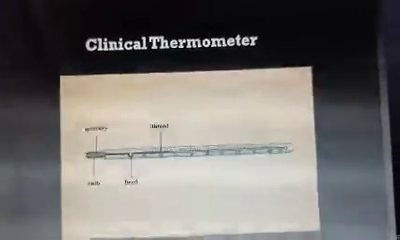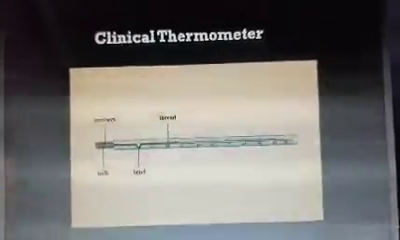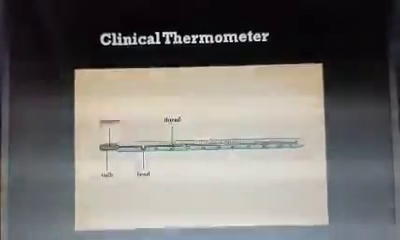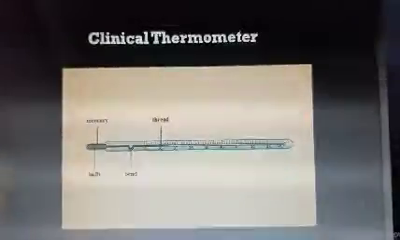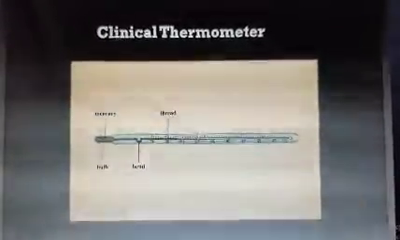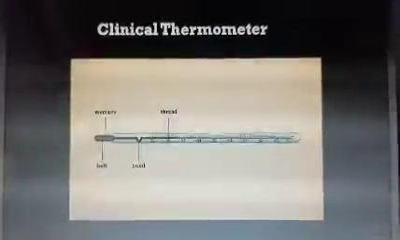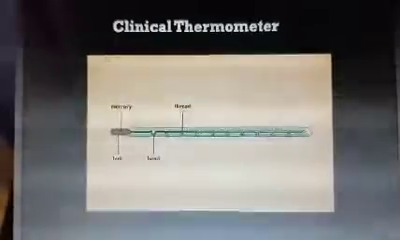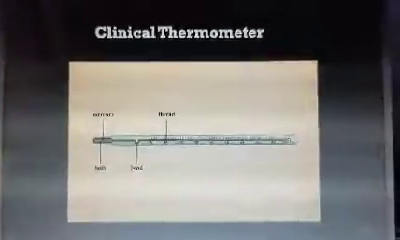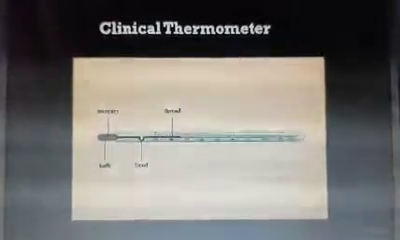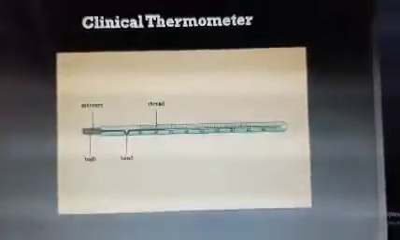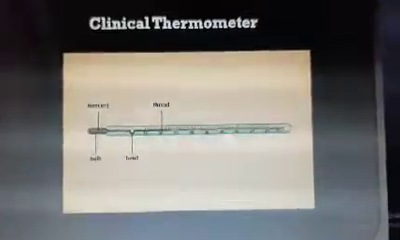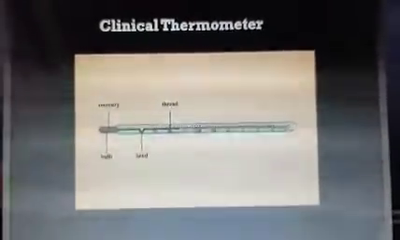Now the question is, why does the clinical thermometer have a very short range of temperature? Because it is used for measuring the human body temperature, and generally the human body temperature lies between 35 to 42 degrees centigrade. So that's why it has a short temperature range. Here the lowest count is 35 degrees centigrade and the highest count is 42 degrees centigrade.